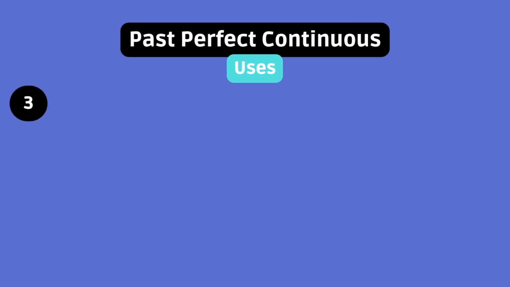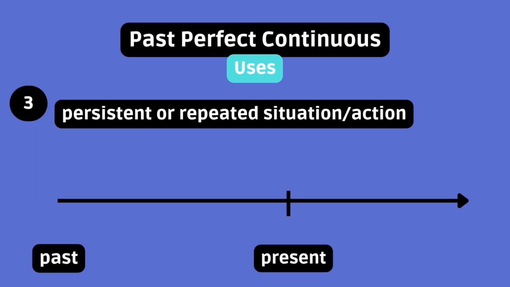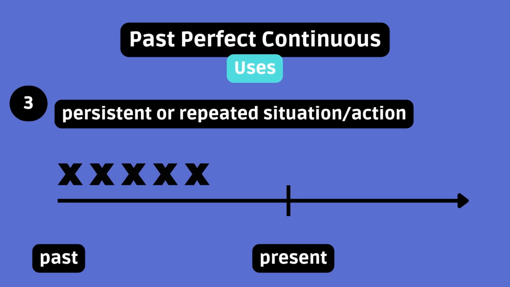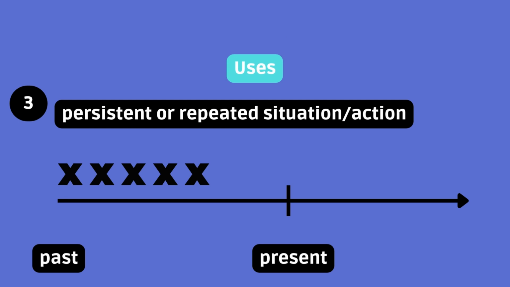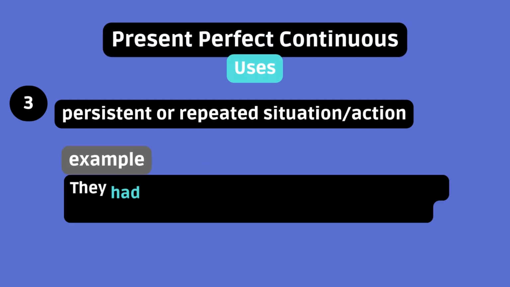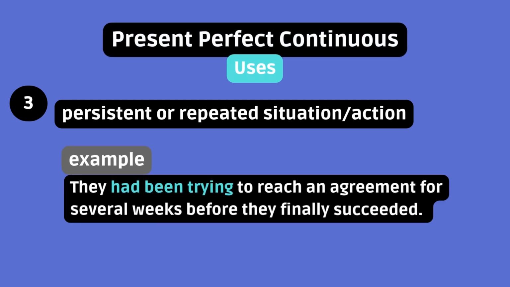It can be used to express a persistent or repeated situation or action before another action. This one is less self-evident. Since an action kept happening over and over, this represents the continuity factor. Example: they had been trying to reach an agreement for several weeks before they finally succeeded.